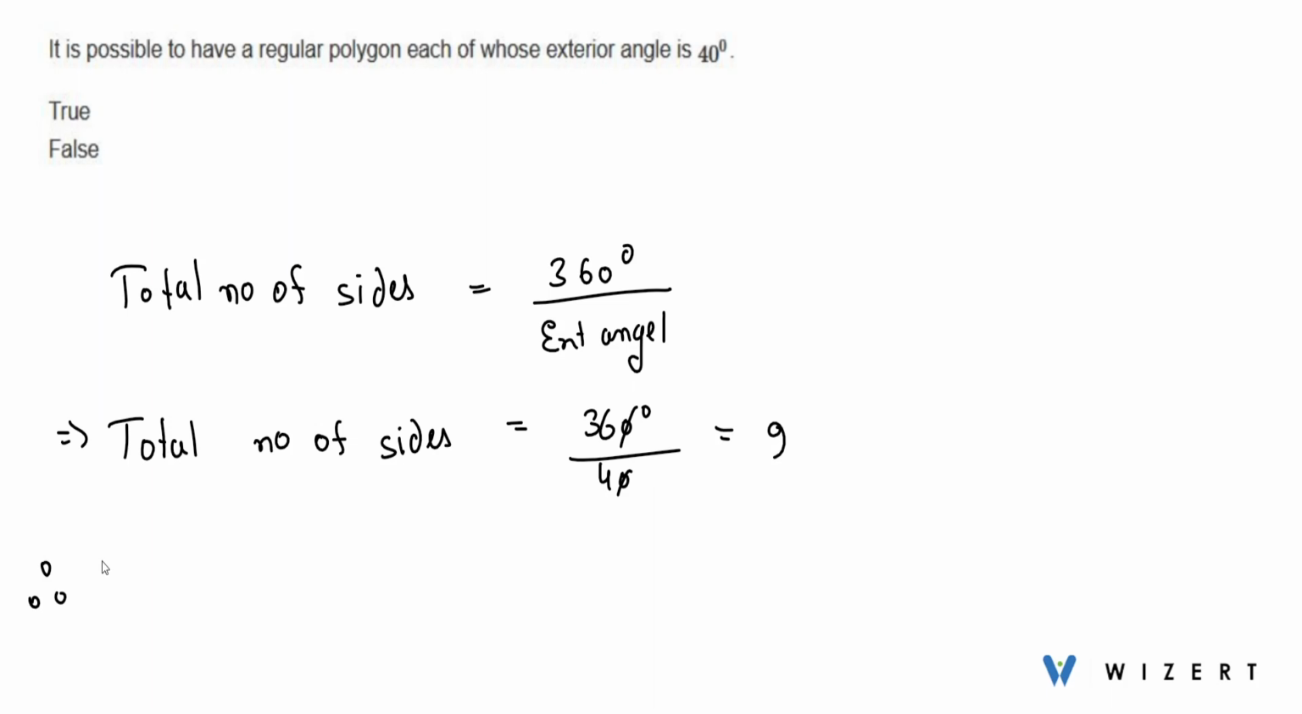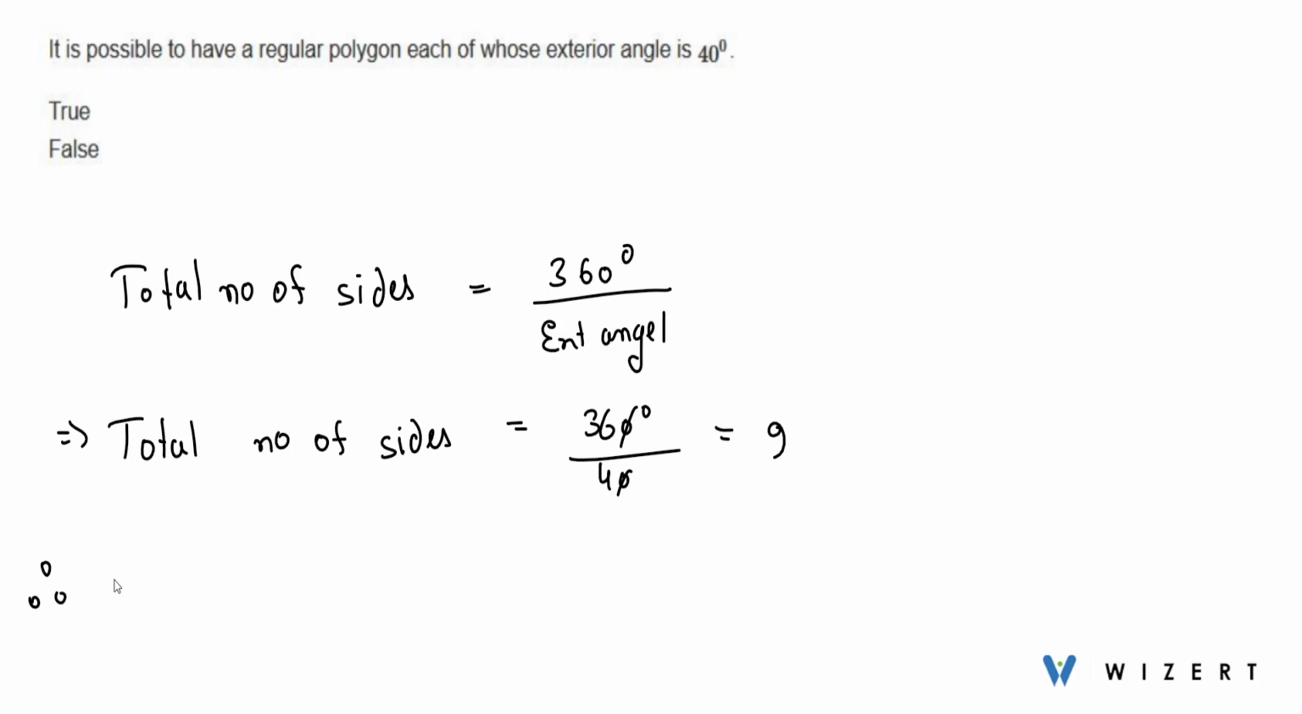So this is exactly possible because the number of sides is an integer and it is greater than or equal to 3. Because if there are only 2 sides, then we can't say that it is a polygon. But if it has 3 sides, then it will be a triangle. If it has 4 sides, then it will be a quadrilateral.